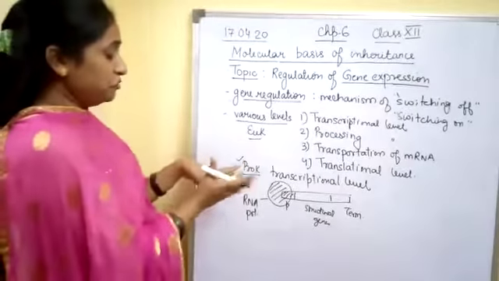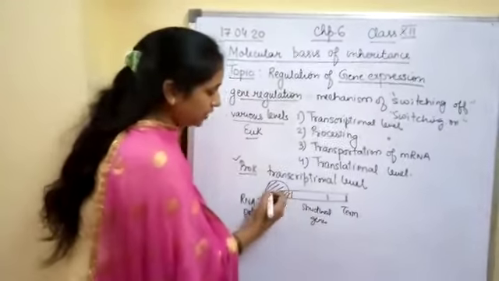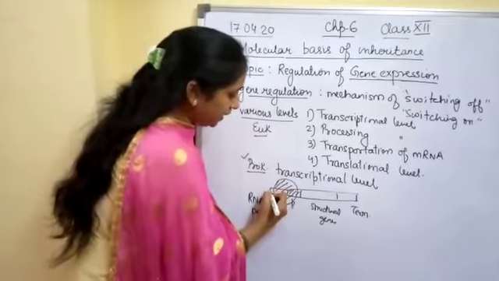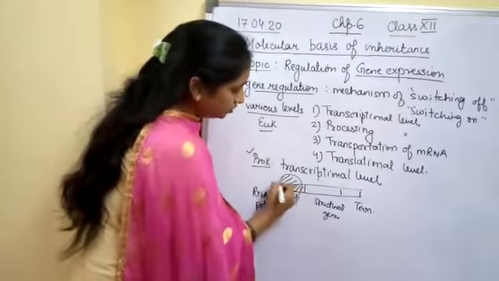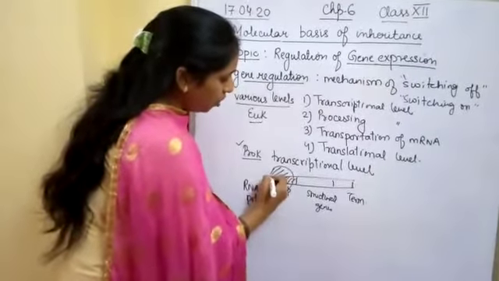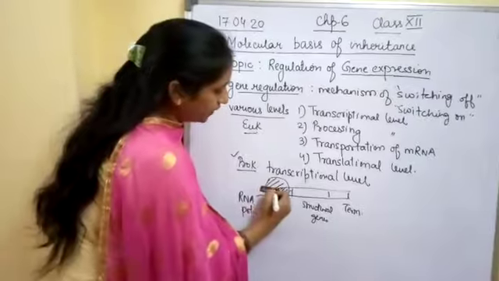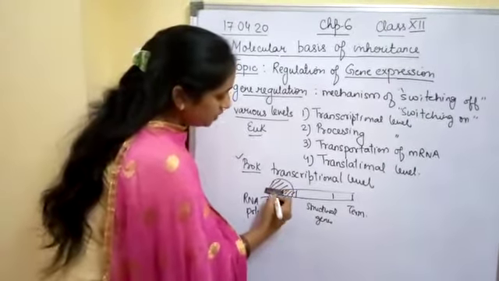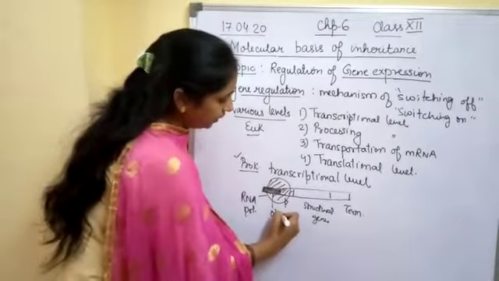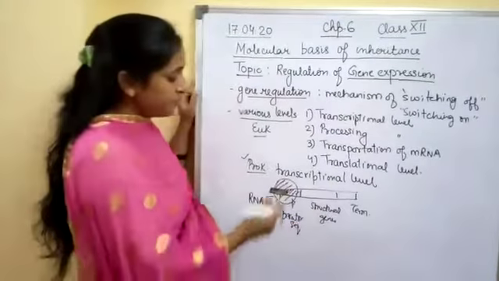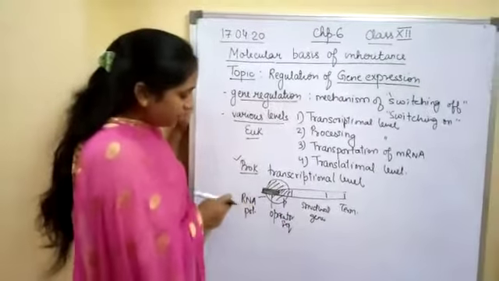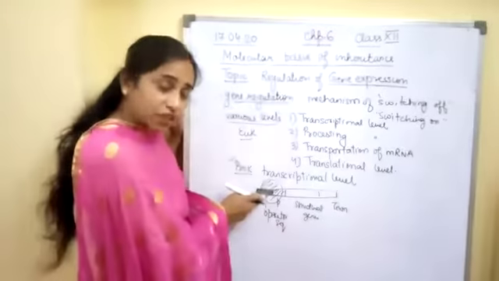The promoter region will contain an operator sequence, and this operator sequence determines whether the RNA polymerase will bind or not.